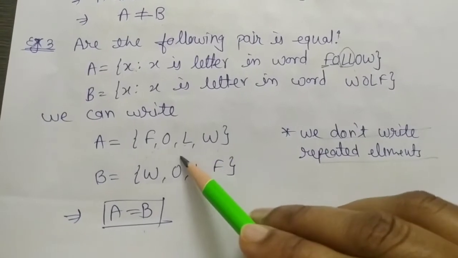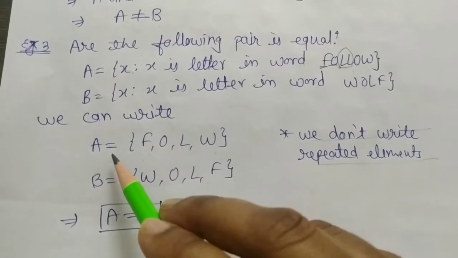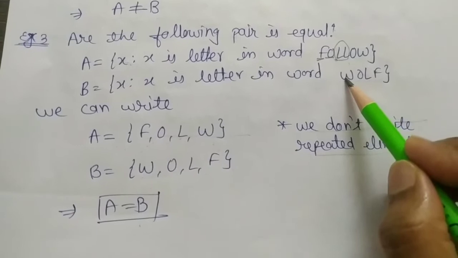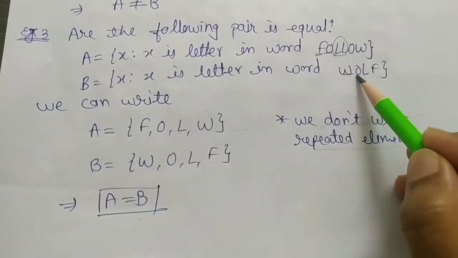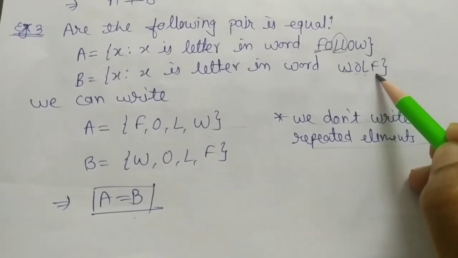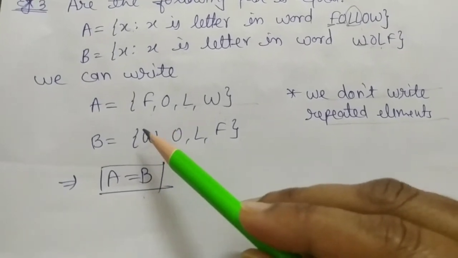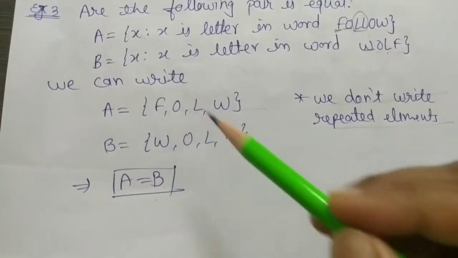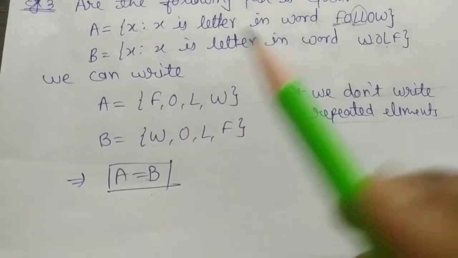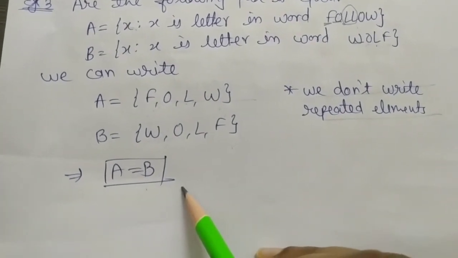O we have already taken, so I will not write it again, and W. These are the elements of A. In B, I have first element W, second element O, third element L, and fourth element F. Now check. A and B are exactly the same. All the elements of A are also elements of B, and all the elements of B are also elements of A. So A is equal to B. It means A and B are equal sets.